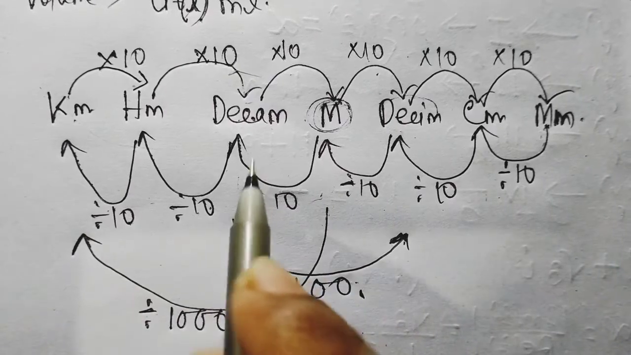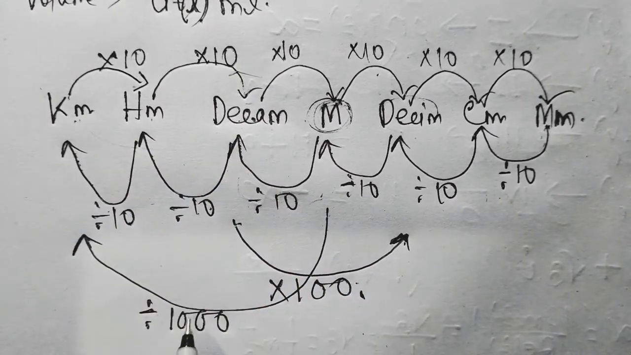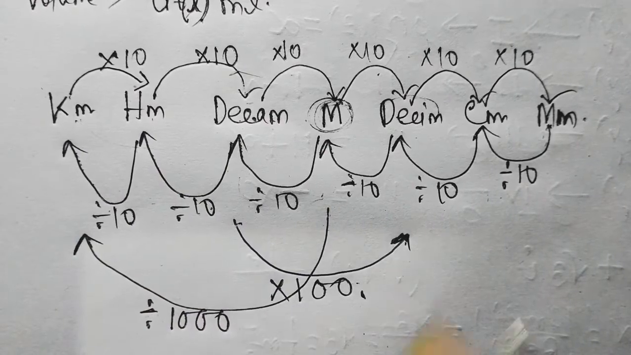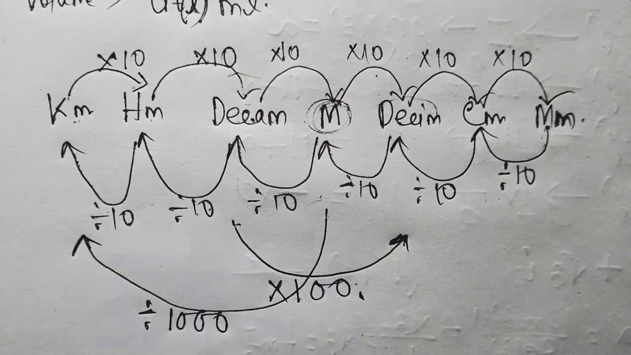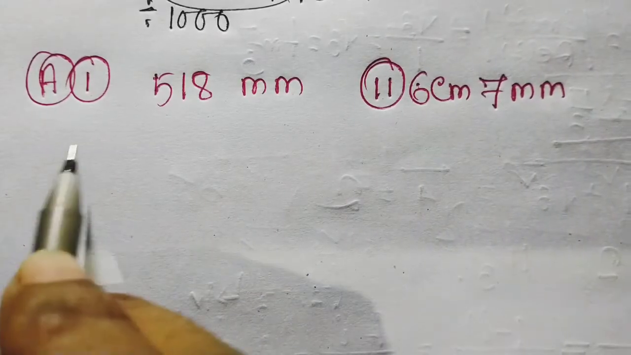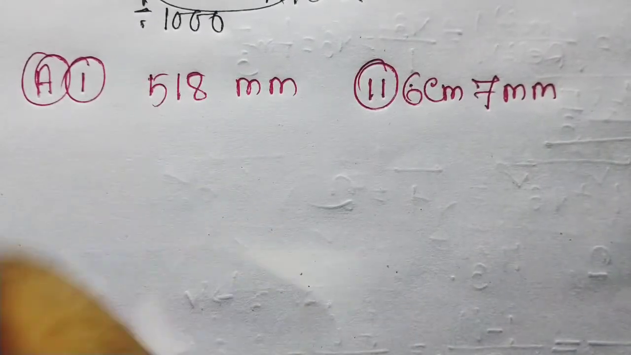So how many units here? 1, 2, 3. So right here only three 0s after 1. Now try to solve some questions, then you can solve easily. Here is question number A. Write the following as a decimal of centimeter.